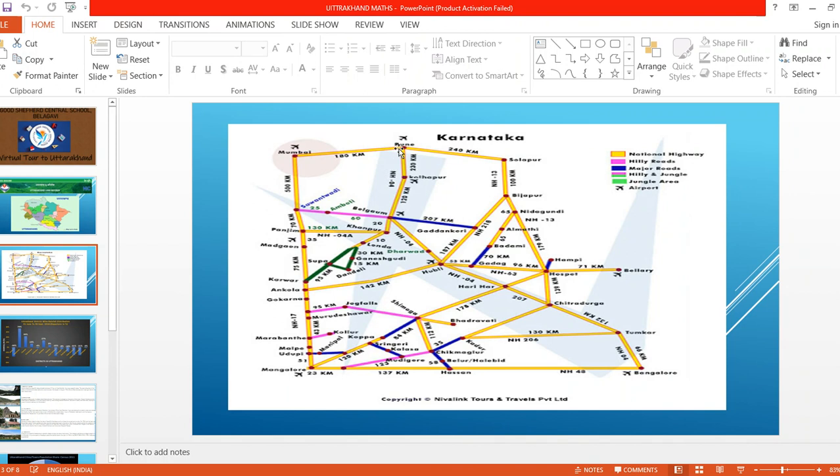Here it is, children. See, this is P and this is B. So because of that we are saying old PB road. What is that old PB road? Old PB road means the road which is from Pune to Bangalore, which connects these two cities, Pune city to Bangalore city. That road we are calling NH04, National Highway 04.